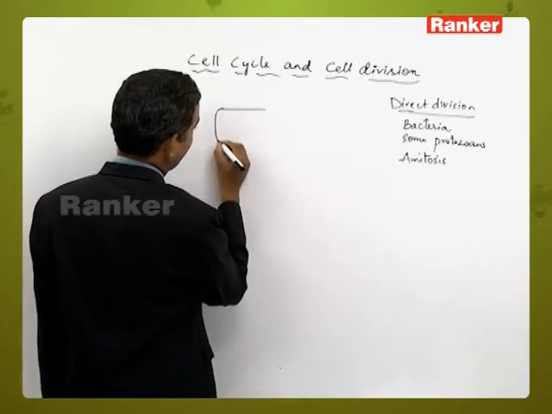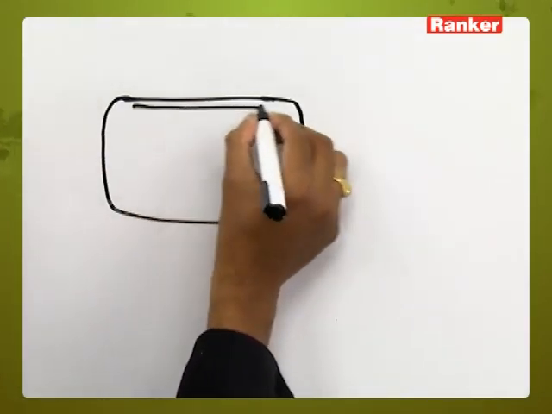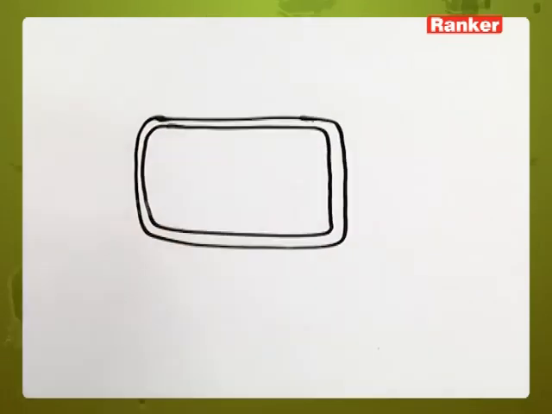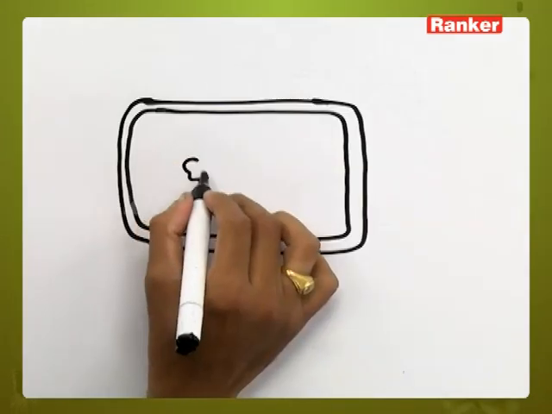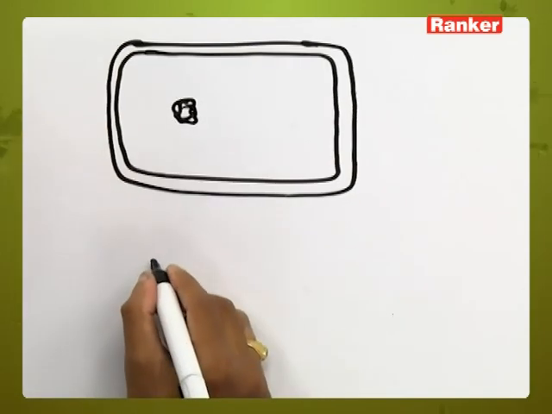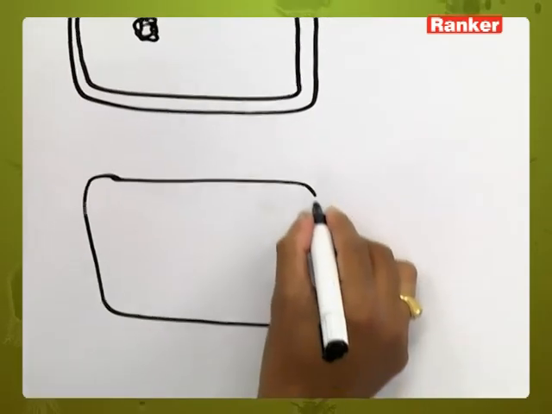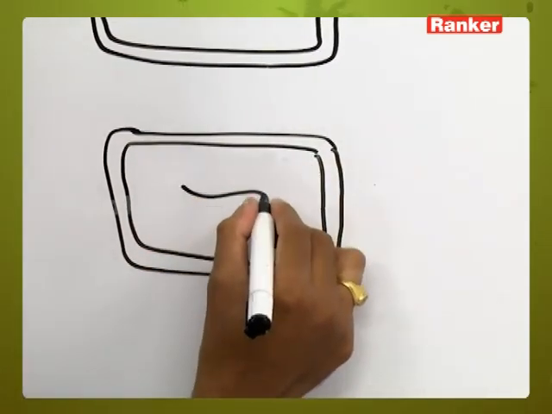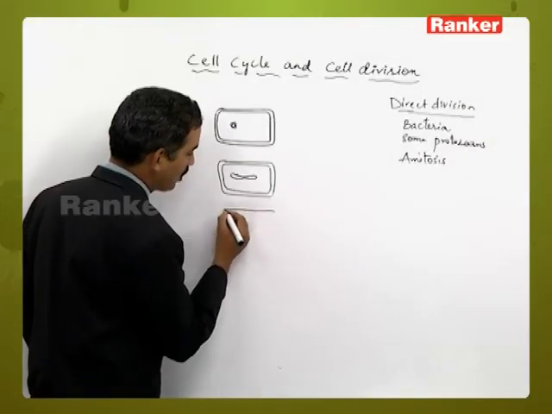Consider this is a bacterium with cell wall and cytoplasmic content. Here the nucleus will be present. The nucleus will first elongate, and it will divide into two daughter nuclei.